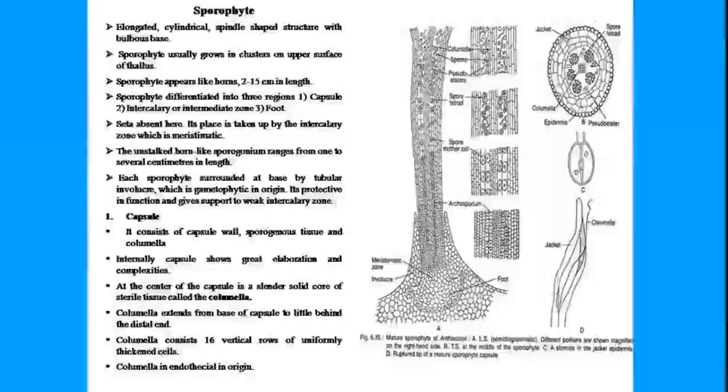As I said, the length is 2 to 15 centimeters, and the sporophyte is differentiated into 3 regions: capsule, intercalary or intermediate zone, and the foot. The seta is absent, and the place of the seta is taken by the meristematic zone.